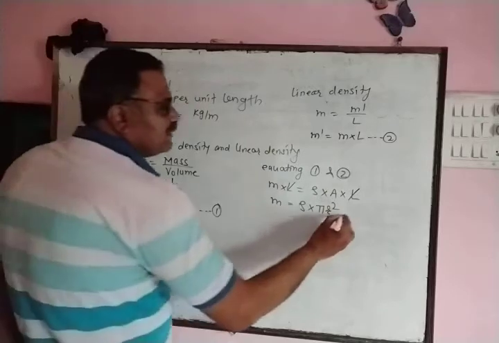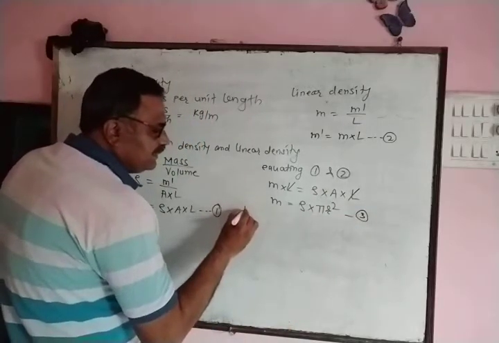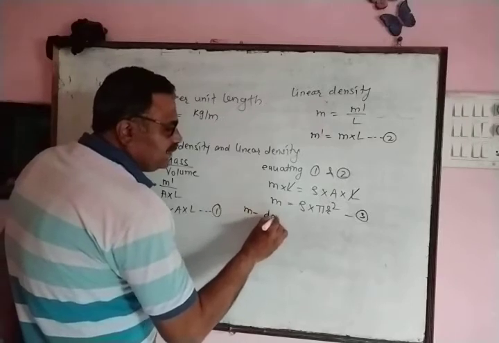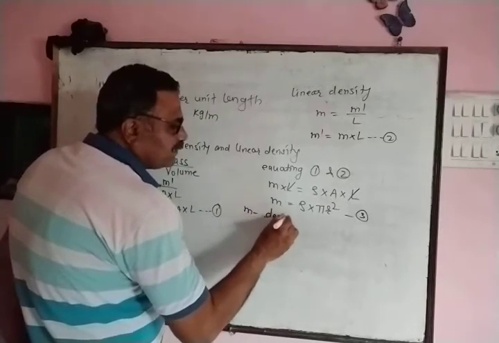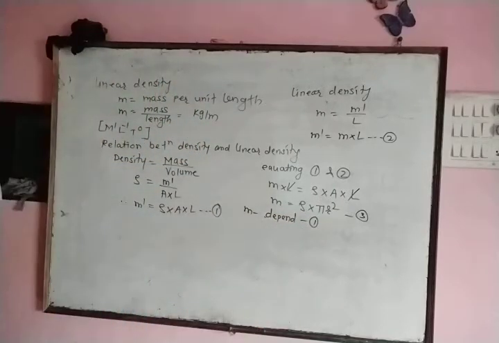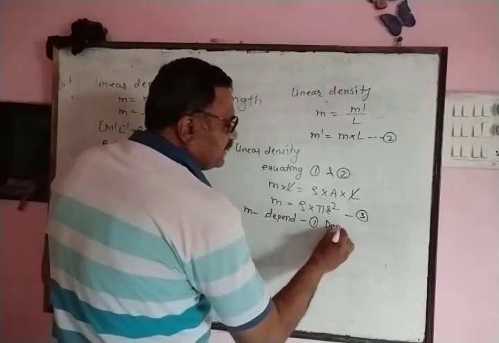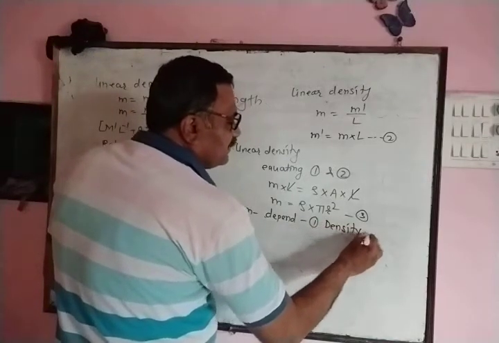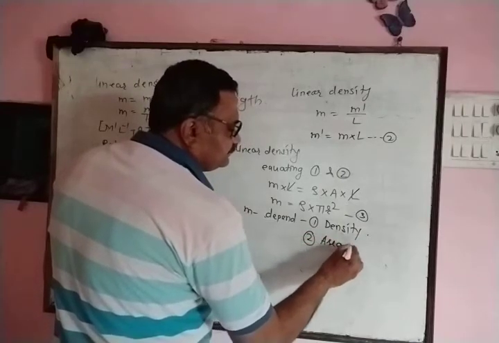Now from equation number 3, we can say that linear density depends upon two different factors. Number 1, it depends upon density of material, as well as it depends upon area of cross section.